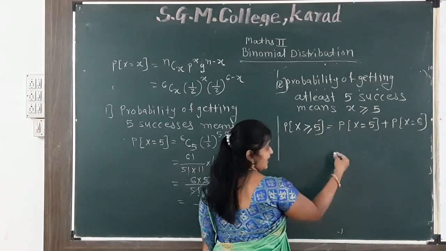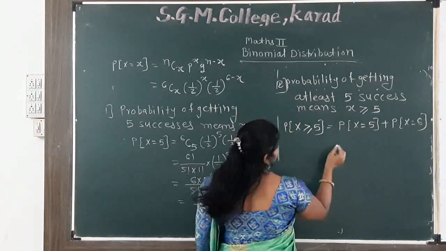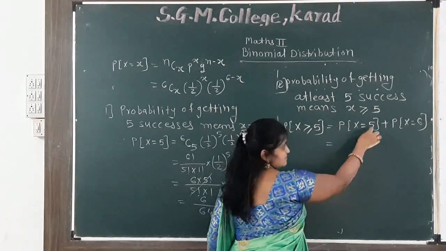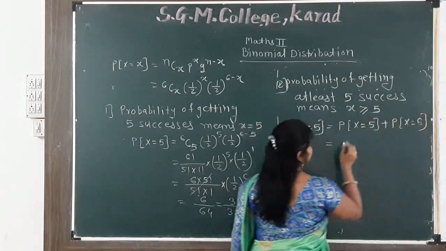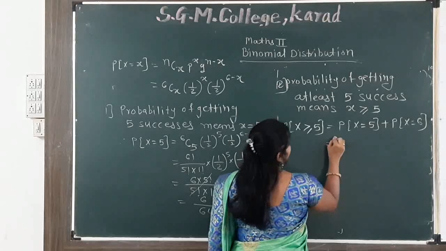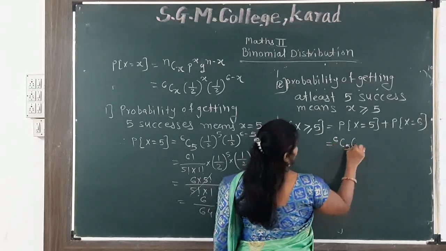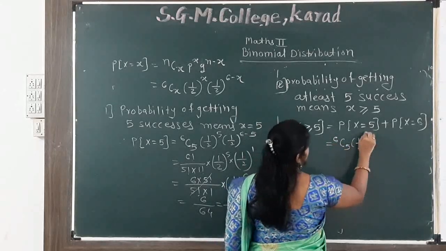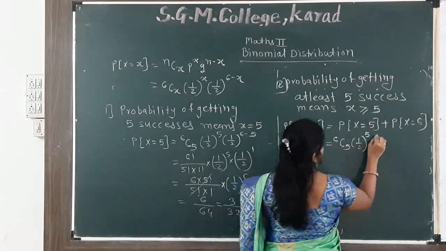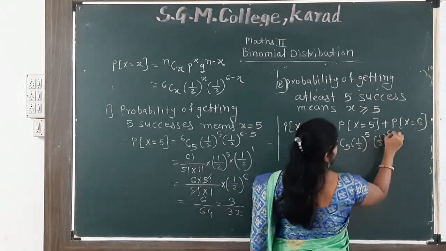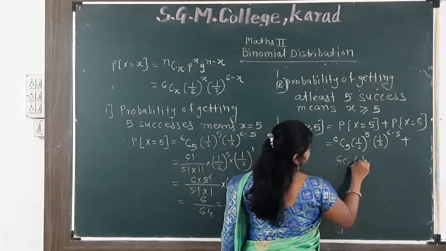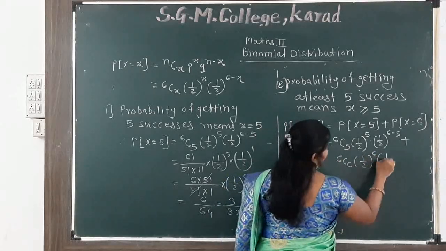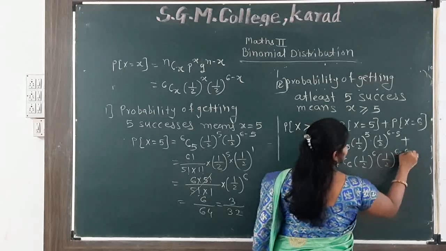So again, 1 by 2 raised to the power 5 multiplied by 1 by 2 raised to the power 6 minus 5, plus 6C6, 1 by 2 raised to the power 6, 1 by 2 raised to the power 6 minus 6.